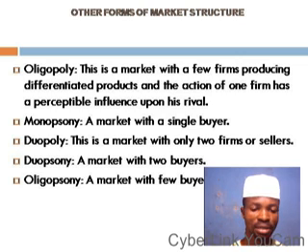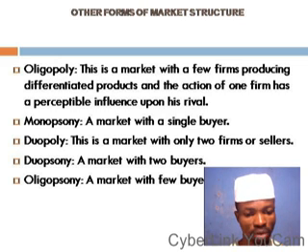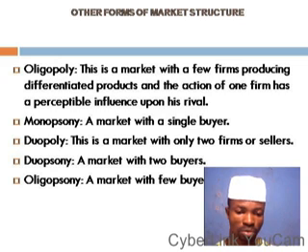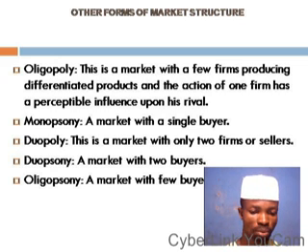I also told you the difference that exists between the demand curve of a monopolistic competitor and that of a monopolist. Even though both of them have a downward sloping demand curve, the slope is where we have the difference. Under the monopoly market, we have a very sharp slope, while the monopolistic competitor has a gentle slope, and this explains the rate at which they can increase the price.